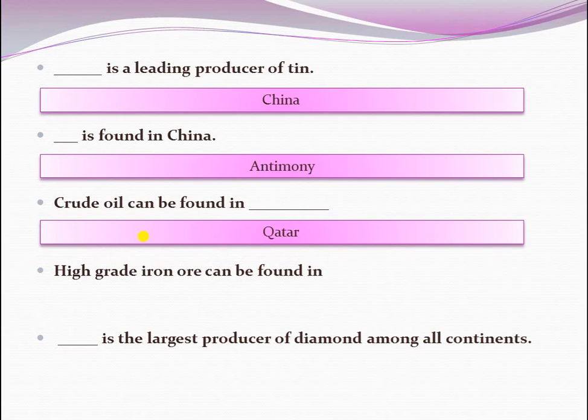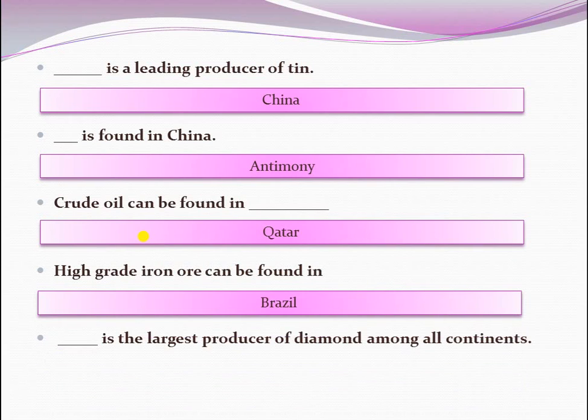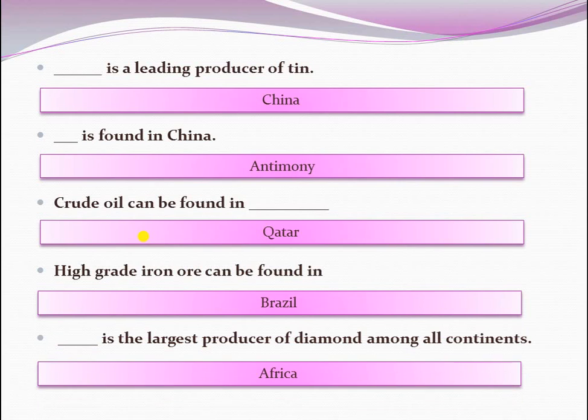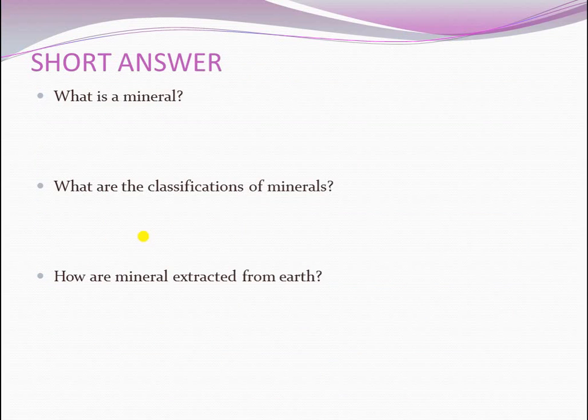High grade iron ore can be found in Brazil. Dash is the largest producer of diamond among all continents. The answer: Africa. Next, let's see short answers.